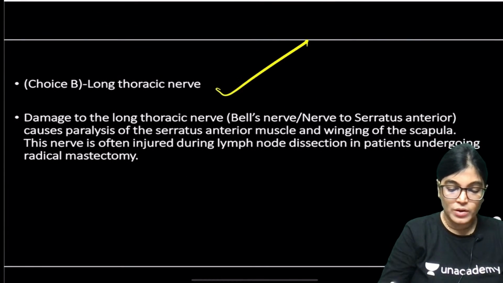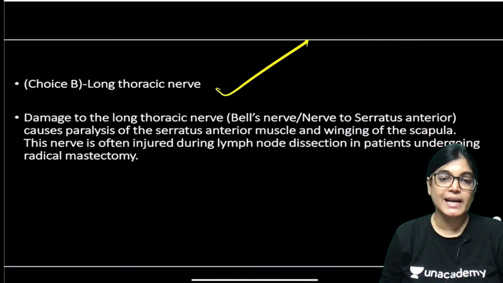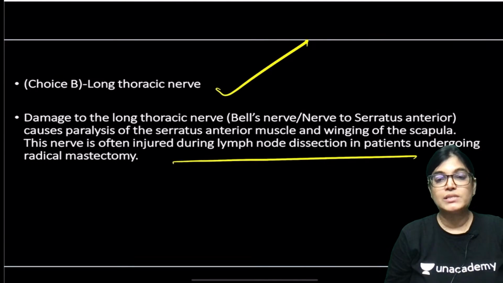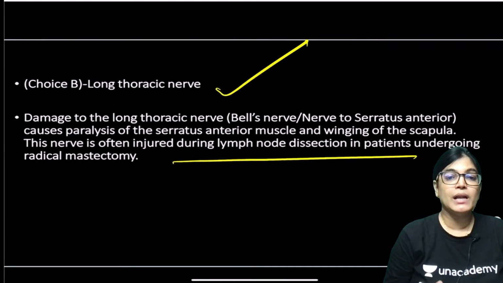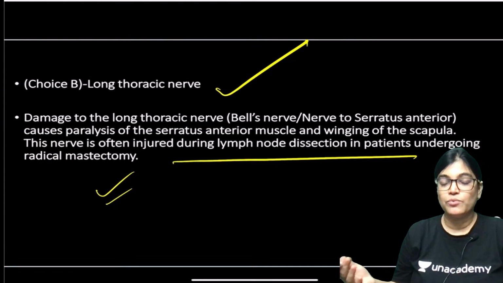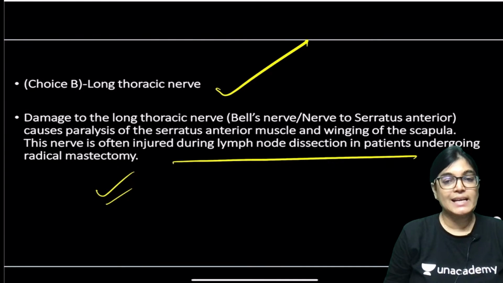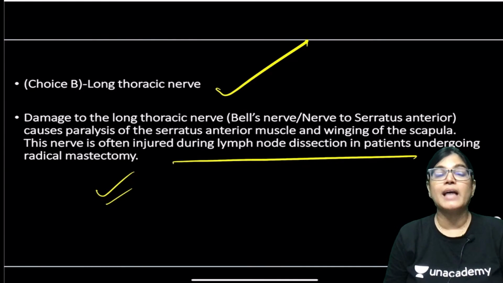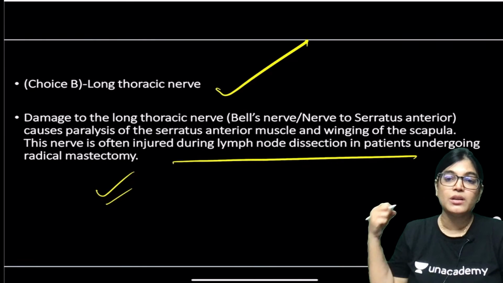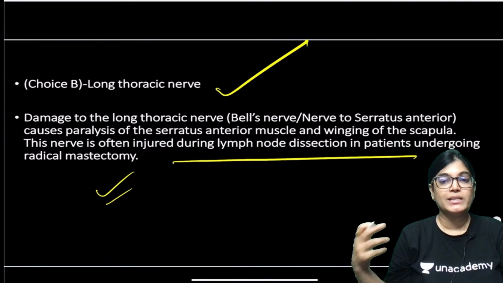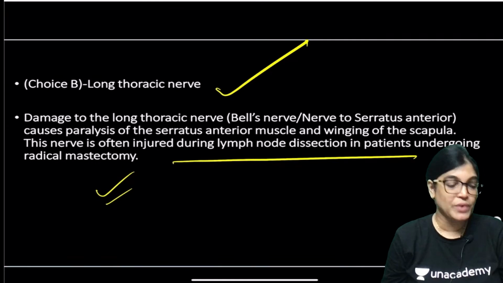Now, long thoracic nerve, that is Bell's nerve, supplies serratus anterior. If Bell's nerve is involved, there is winging of scapula, generally in cases of lymph node dissection or radical mastectomy. Serratus anterior muscle is paralyzed, and the action affected is protraction of the scapula, the medial border is prominent, and the condition is called winging of scapula.